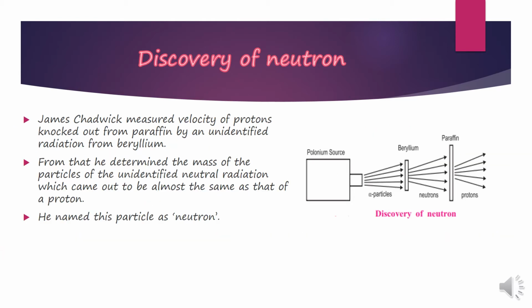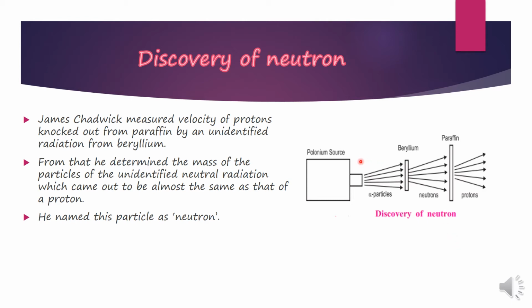Now, next is the discovery of neutron. The discovery of neutron was done by James Chadwick. Children, the existence of an electrically neutral and massive particle in the nucleus was predicted by Rutherford, and the neutron, a subatomic particle, was discovered by James Chadwick. In 1932, James Chadwick measured the velocity of protons knocked from paraffin by an unidentified radiation from beryllium.